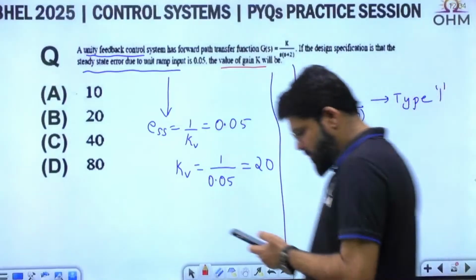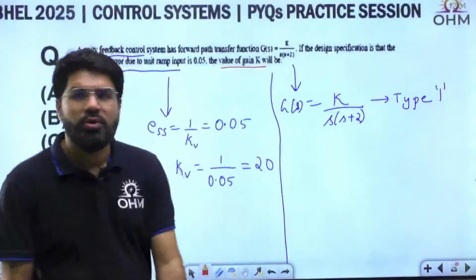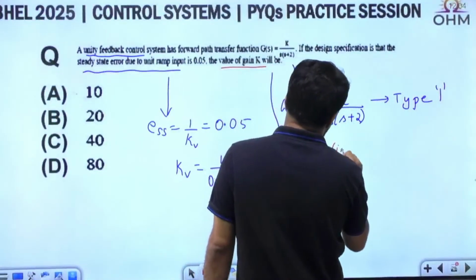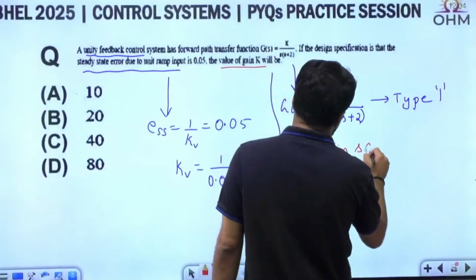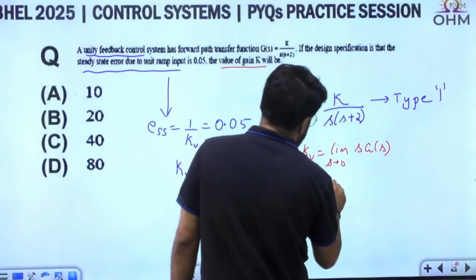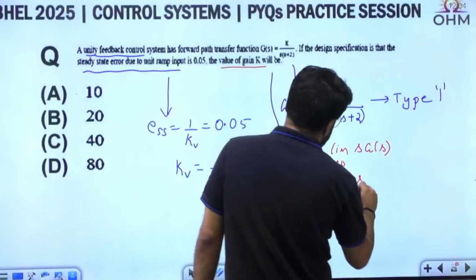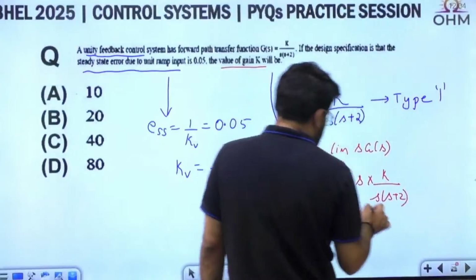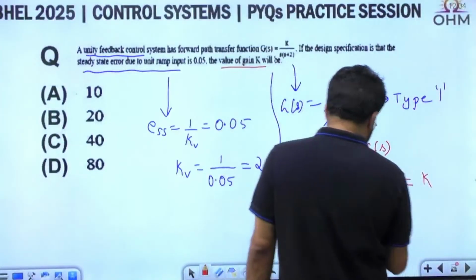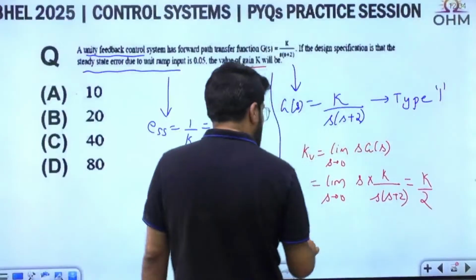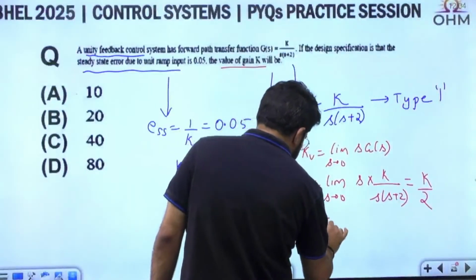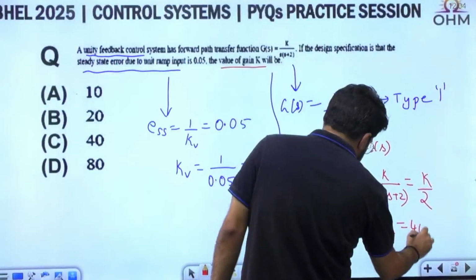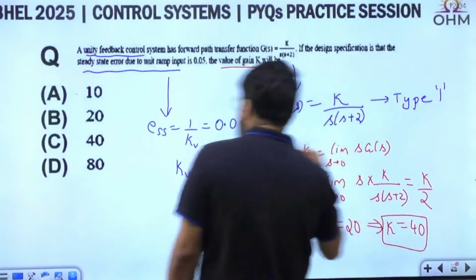Okay, let's do it. Answer would not be 20. Final answer would not be 20. Okay, so what is kV? kV is given by the formula limit of s tending to 0, s into G(s). That is limit s tending to 0, s into K upon s, s plus 2. Okay, s cancelled, and when you put s tending to 0, you are left with K by 2. So kV, which is K by 2, is 20. So what is K? It is 40.